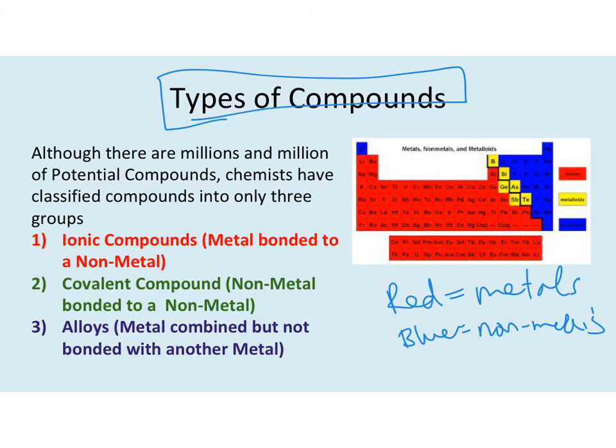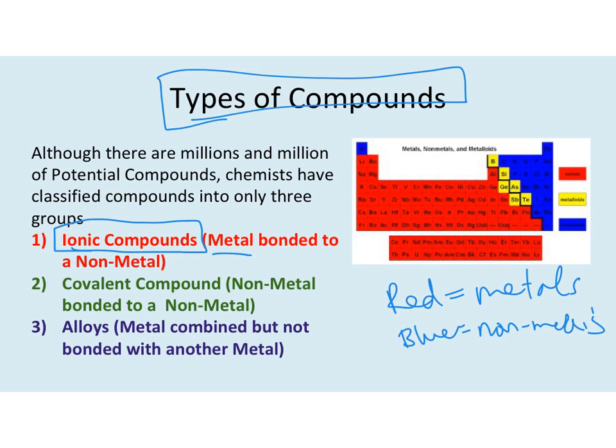But if you look at it and we say, okay, let's ignore metalloids, there's really only 2 things. There's metals and nonmetals on the periodic table. So those are the only 2 things we can combine. Well, what if we take a metal that's red and combine it with a nonmetal that's blue? That's what we call an ionic compound. And that's what we're going to start with, and we're going to focus in on this unit. So that's one thing you do. You take a red and you combine it with a blue, or a metal and a nonmetal.